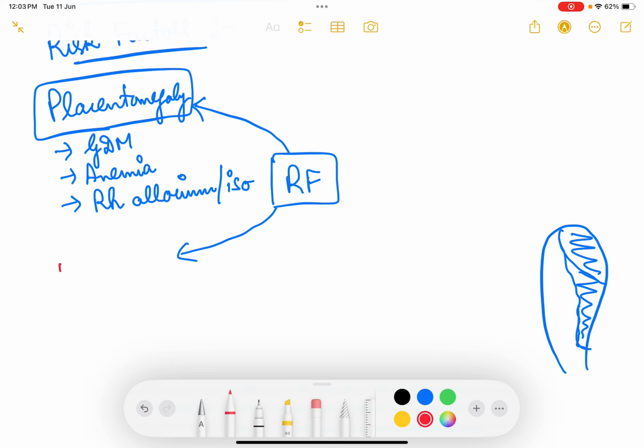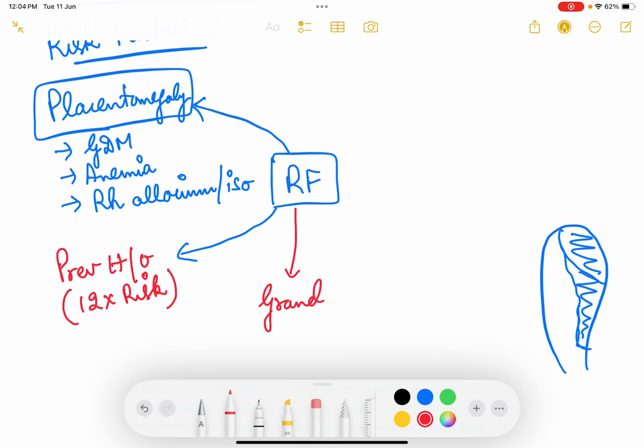Then the next factor can be previous history of placenta previa. This increases the risk 12 times. 12 times more risk of having placenta previa in this pregnancy. So recurrence is 12 times. Next, coming to grand multipara.